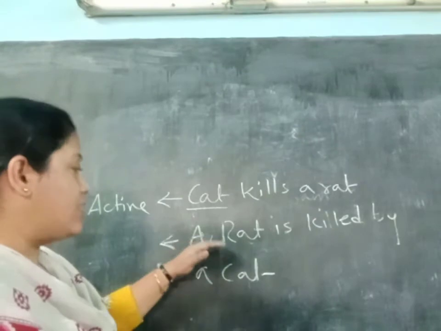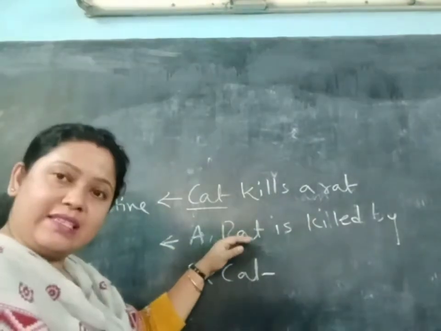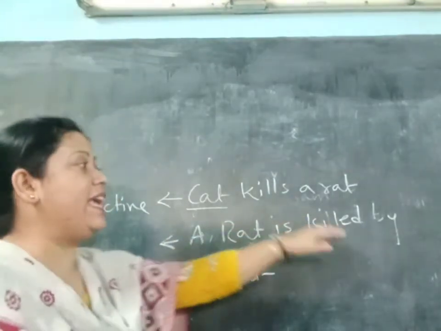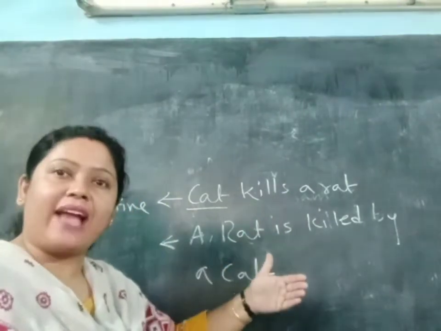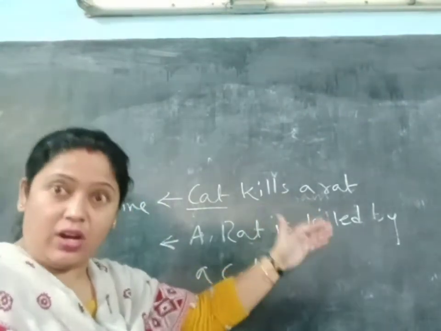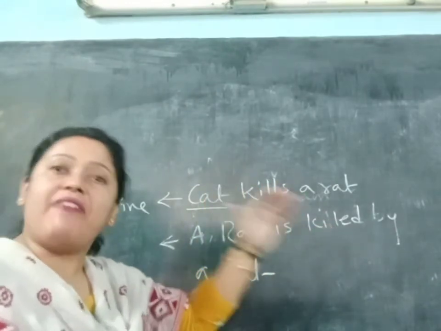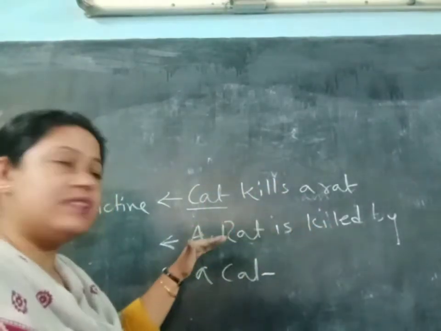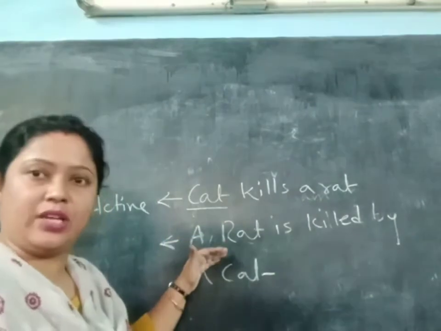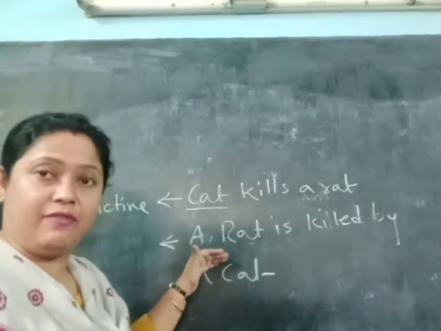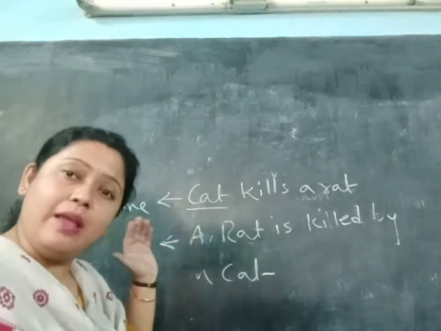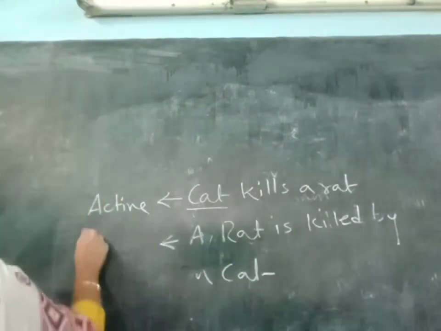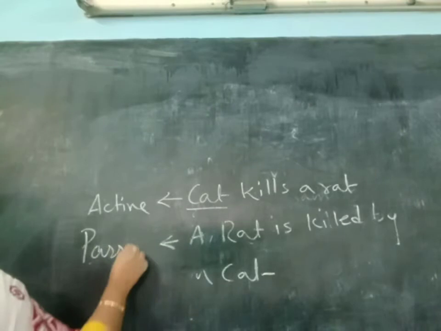Actually a rat is the subject, is killed by a cat. So who is suffering the action, the killing, this work? Yes, the rat, that means the subject. So it will be passive voice. That means the verb is in passive. So it will be passive voice.